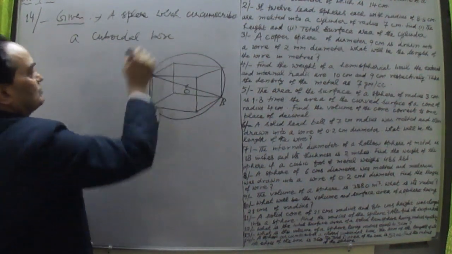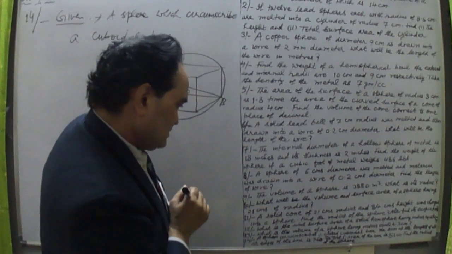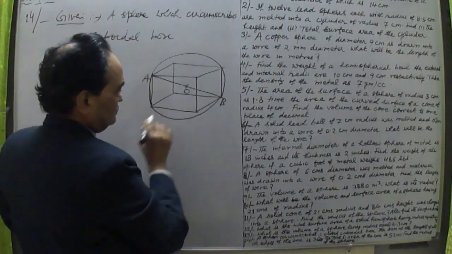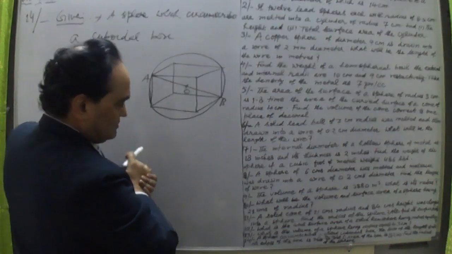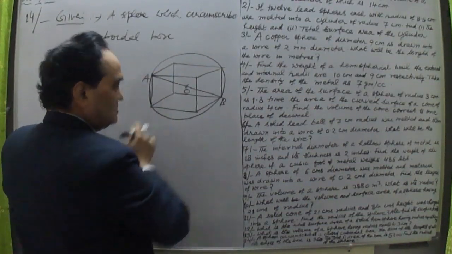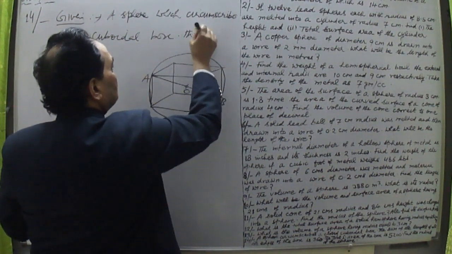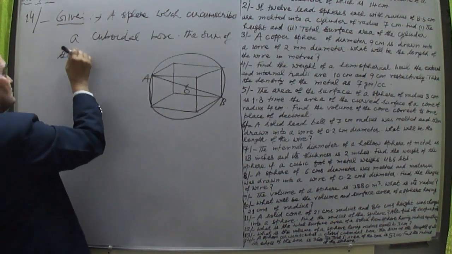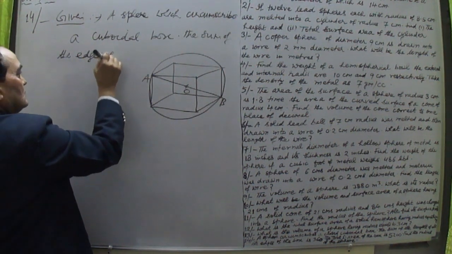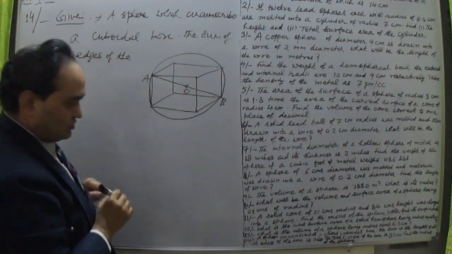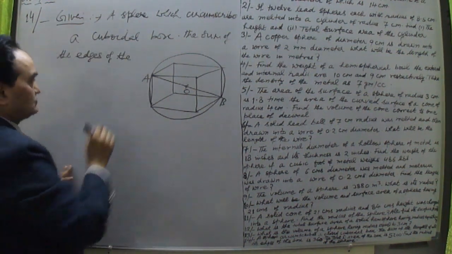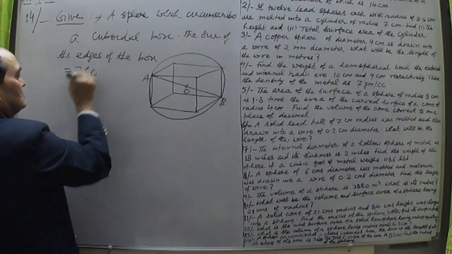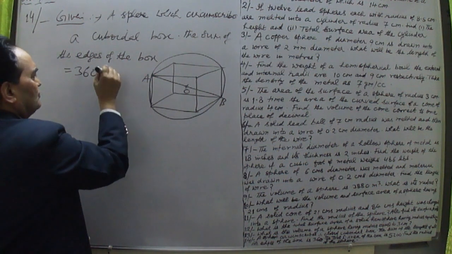Okay, a cuboidal box. And what are the further things given? A closed cuboidal box is circumscribed by a sphere. Now, the sum of the edges of the cuboidal box is equal to 360. Maybe this is in centimeters or units.